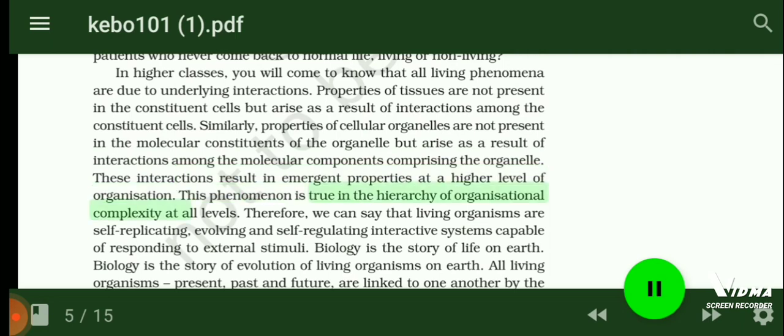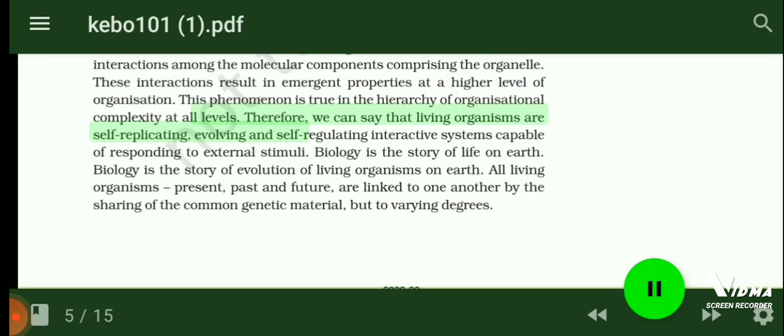Therefore, we can say that living organisms are self-replicating, evolving and self-regulating interactive systems capable of responding to external stimuli. Biology is the story of life on Earth. Biology is the story of evolution of living organisms on Earth. All living organisms, present, past and future, are linked to one another by the sharing of the common genetic material, but to varying degrees.